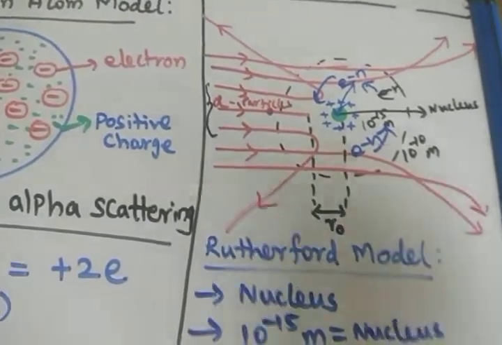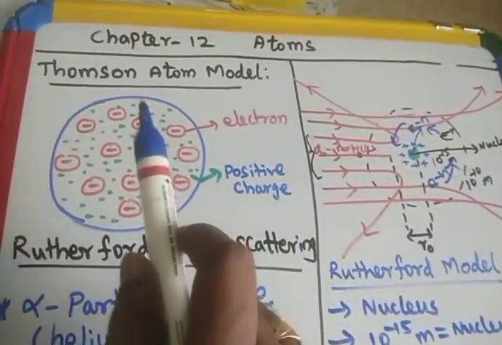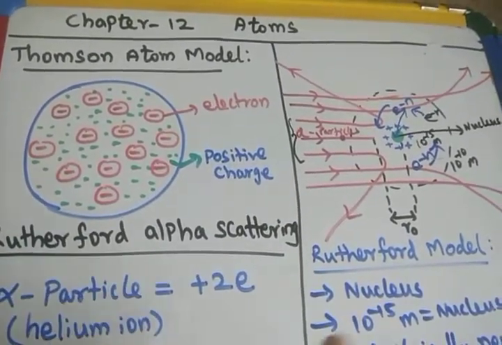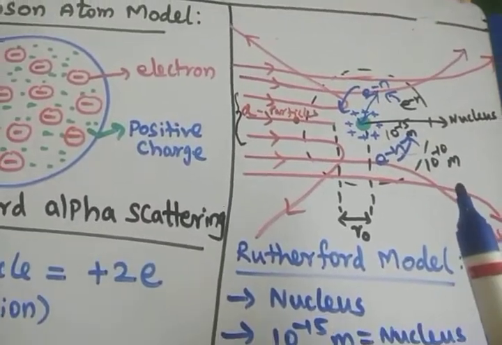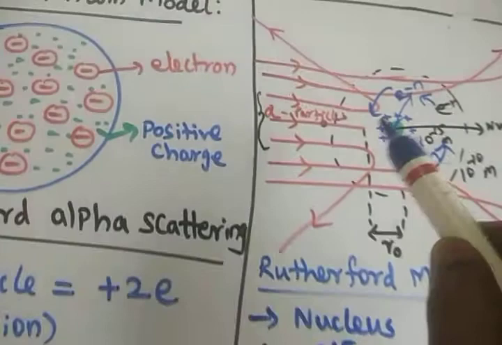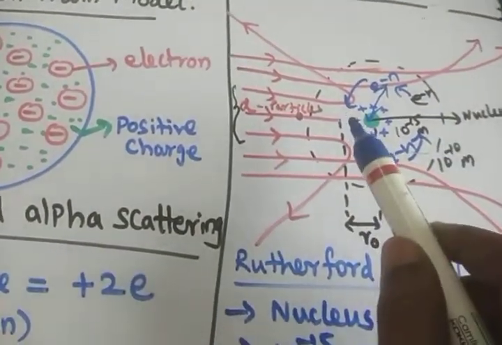So in order to recover from that, the Bohr atom model comes. I will say that the J.J. Thomson atom model is a very simple model. The atom is a positively charged sphere, and the electrons are embedded. But in the Rutherford atom model, there is a nucleus, all the positive charges are concentrated at one particular point, and the electrons are revolving around it.